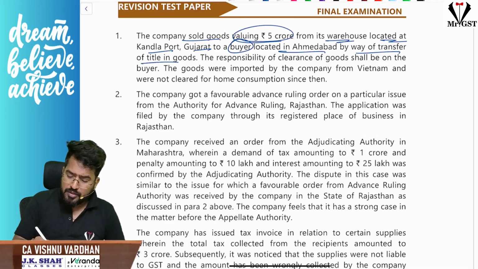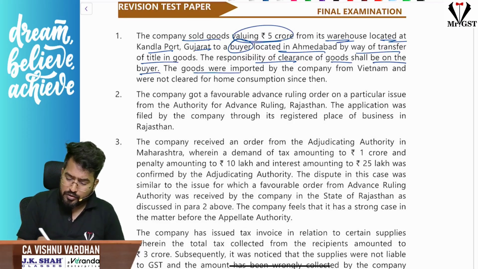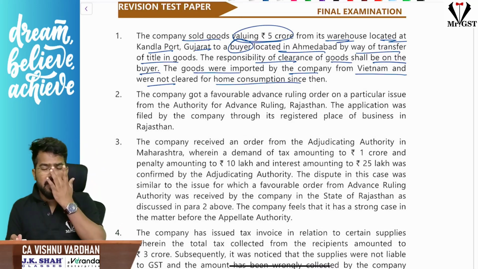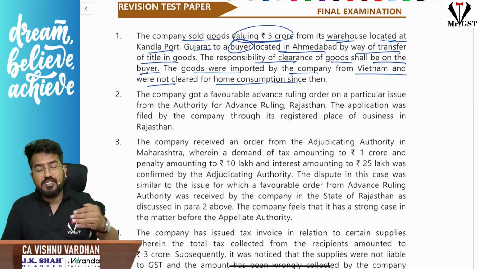Next, the responsibility of clearance of such goods shall be on the buyer. The goods were imported by the company from Vietnam and not cleared for home consumption since then. That means goods are sold from the warehouse even before clearance for home consumption by way of transfer of document of title. So this is not at all a supply as per Schedule 3. So there is no liability to pay GST.